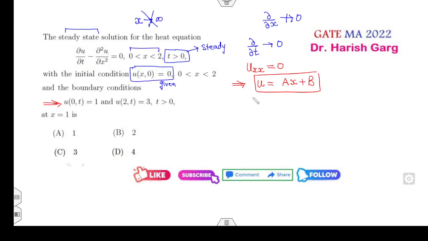You can apply this condition only whenever t approaches infinity. Yes, t approaches infinity. So u(0) is b, which is equal to 1. And when you apply u(2, t), so 3 is equal to 2a plus 1, a will be 1.